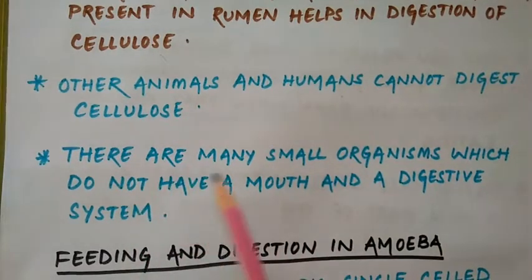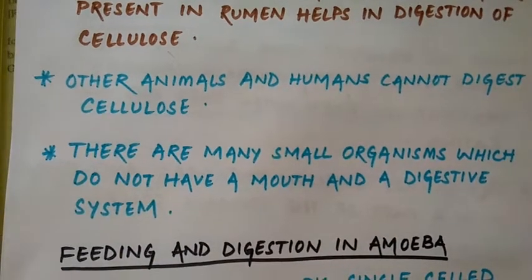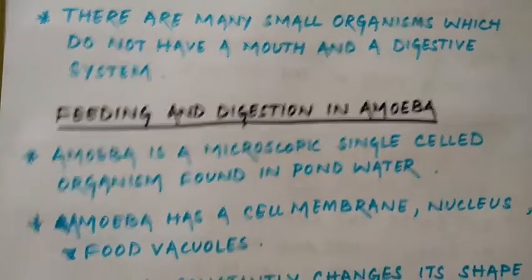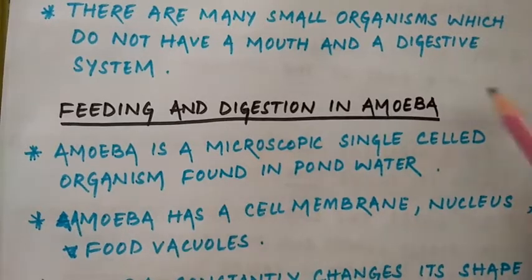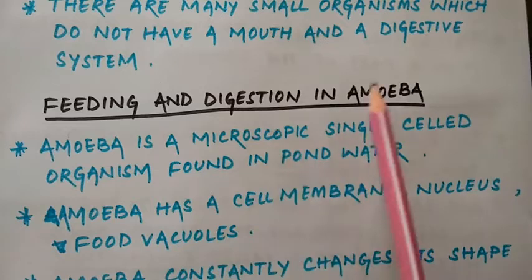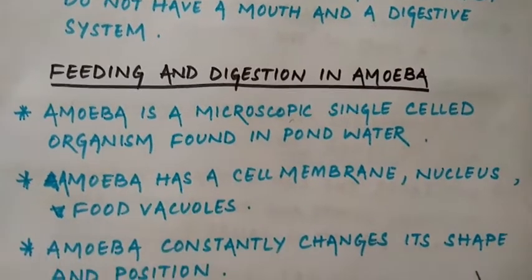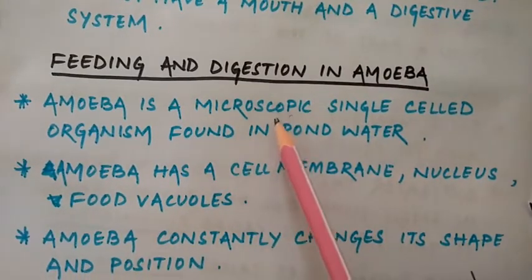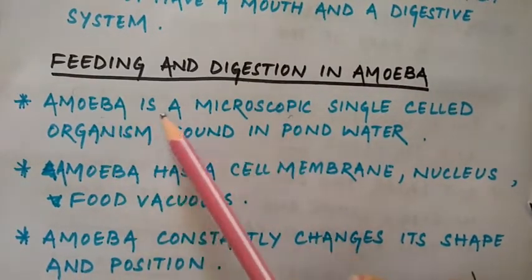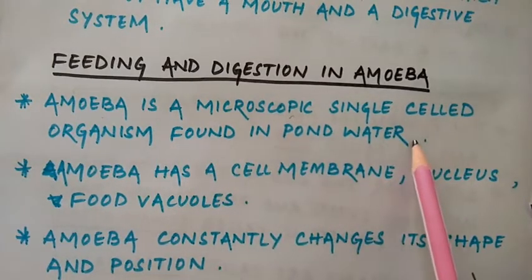There are many small organisms which do not have a mouth and a digestive system. So how do they take their food? Let us know about these small organisms. Feeding and digestion in amoeba. You know about amoeba. Amoeba is microscopic, meaning you cannot see it with your eye, you have to see it through a microscope. Amoeba is a microscopic single celled organism found in pond water.